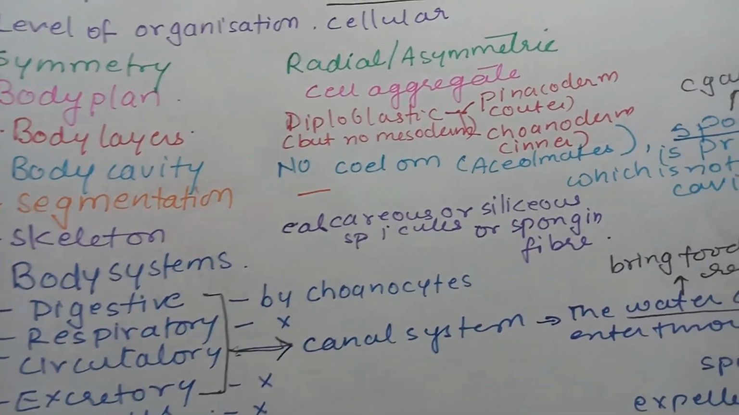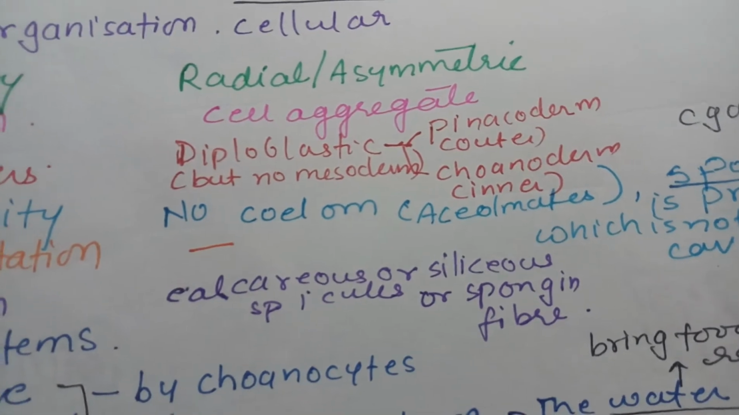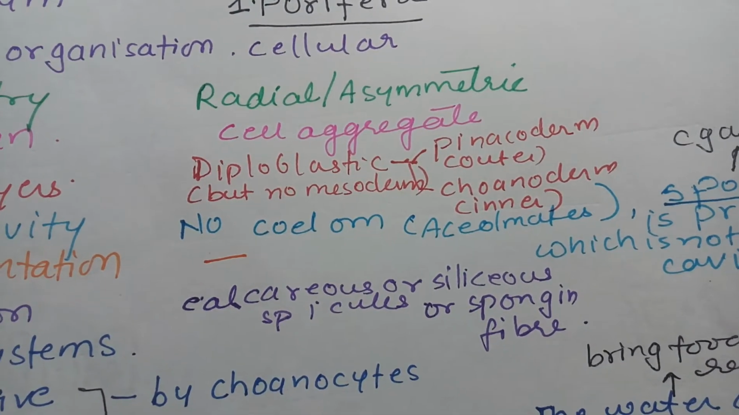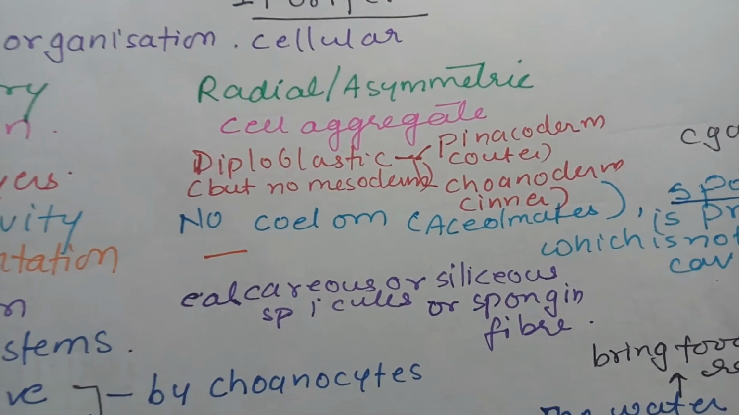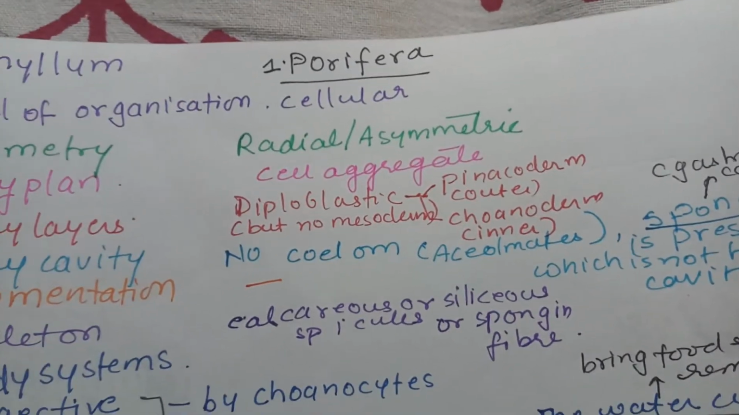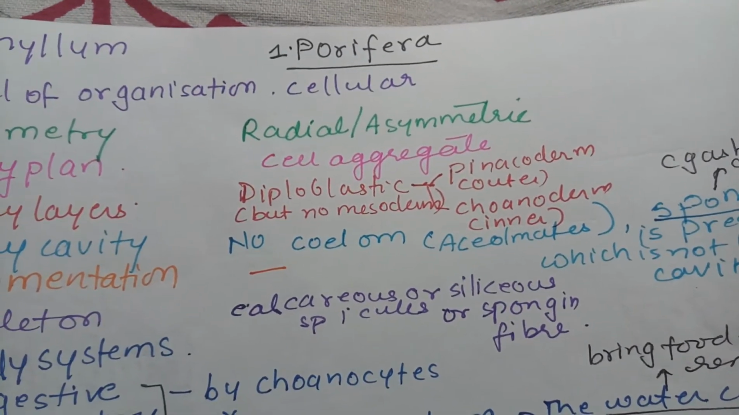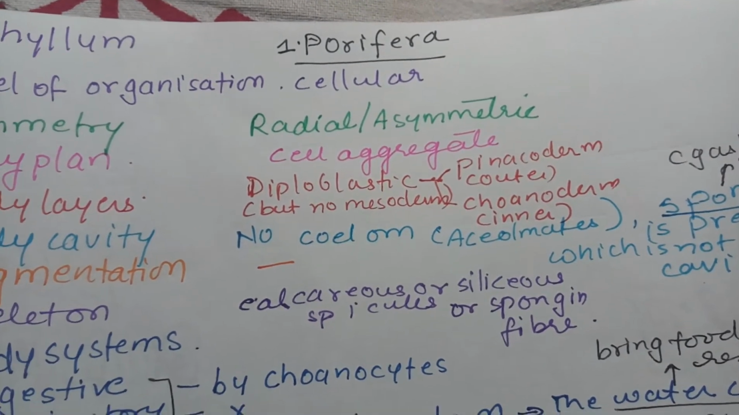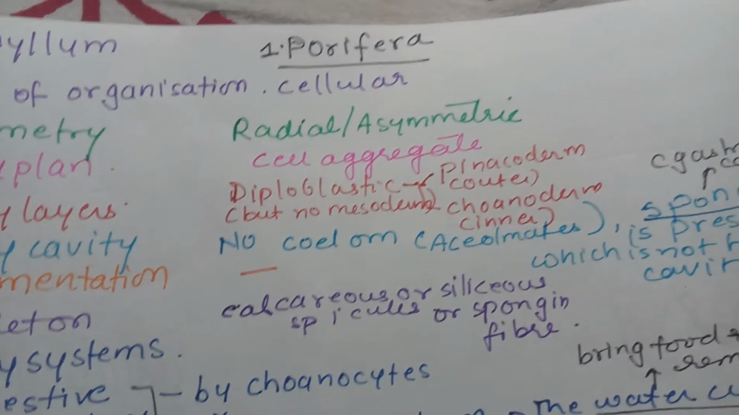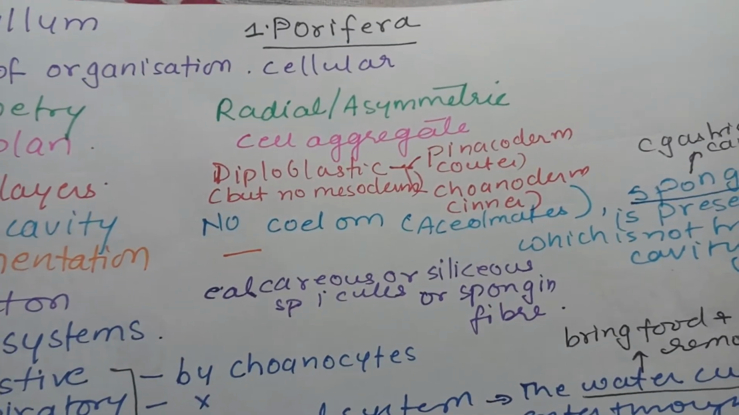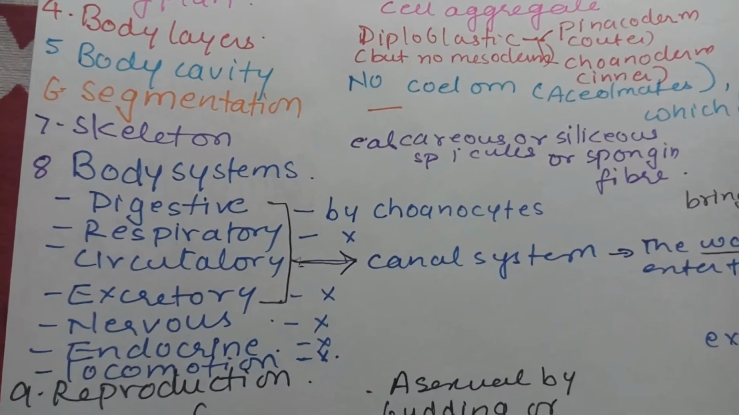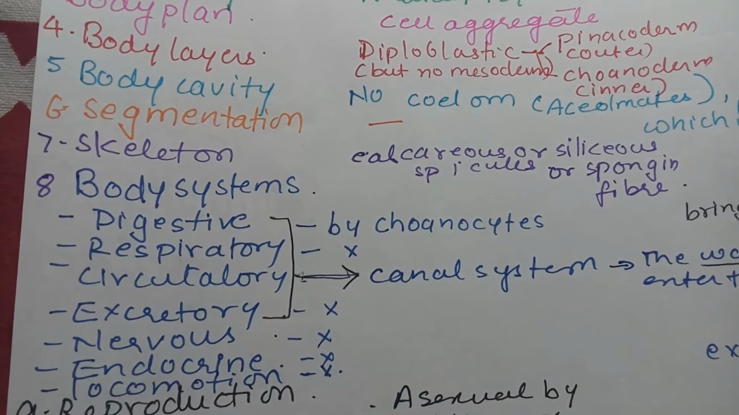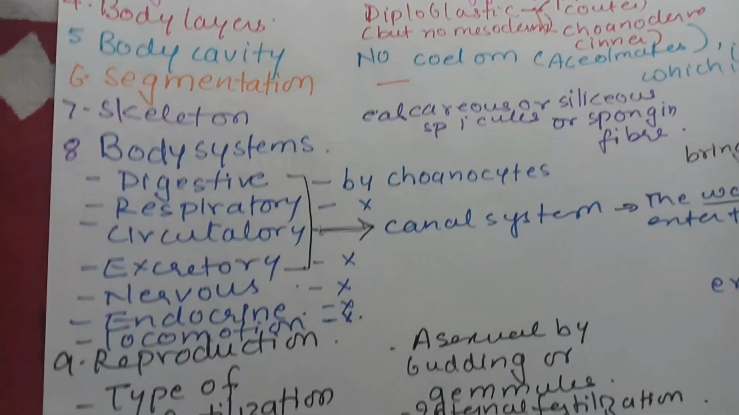Then skeleton, if you see calcareous or siliceous, means made up of either calcium or silicon or spongin fibers. Okay, so there are spicules which are present on the surface of the body, and these are actually the skeleton system of the sponges, or you can say porifera. Then if you see the body system, I'll come to that last. Let's discuss first the reproduction.